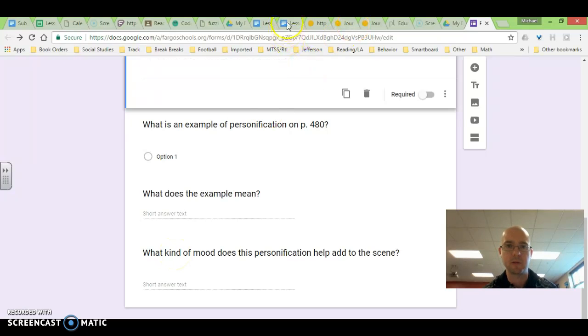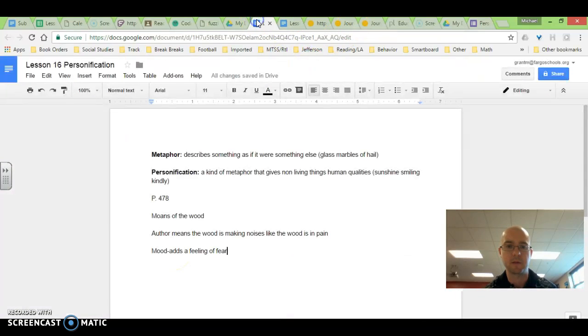set. So let's review what personification means. Personification is the kind of metaphor that gives non-living things human qualities, like sunshine smiling kindly, or moans of the wood. And then we need to understand what the personification means and what kind of mood it's setting for the story.